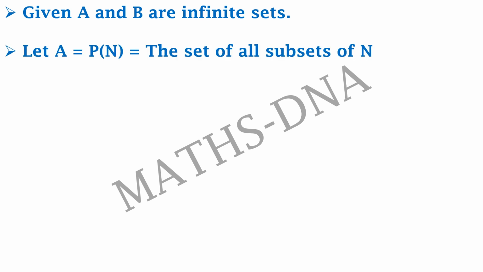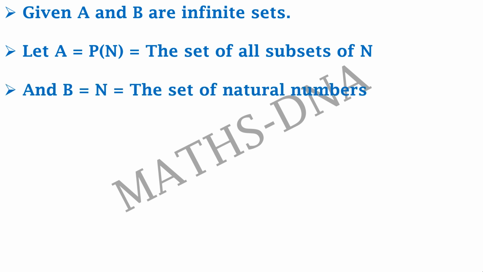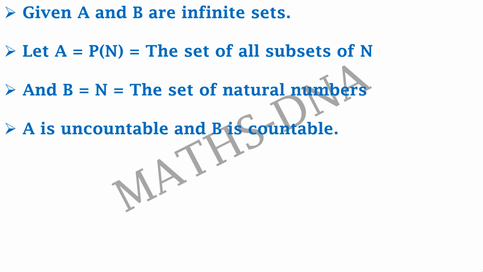So we are considering two sets. Let A be the set of all subsets of N, that is P(N), which is uncountable, and B the set of natural numbers, which is countable. We considered two different infinite sets. Definitely both of them are infinite, but one is uncountable and the other is countable. And the cardinality of A, that is C, is greater than the cardinality of B, that is aleph naught.